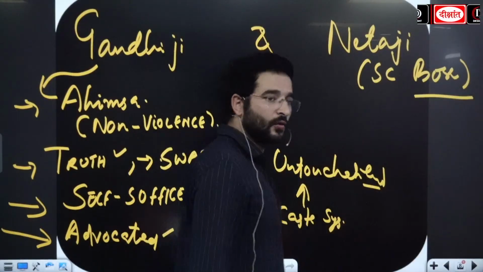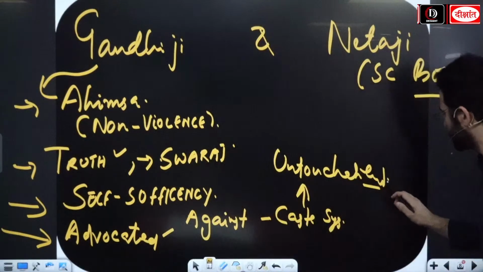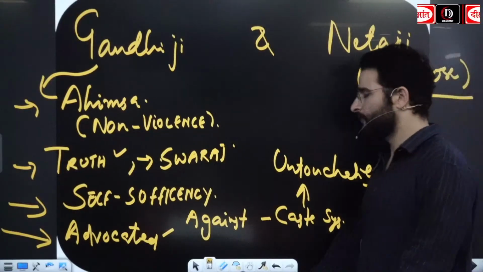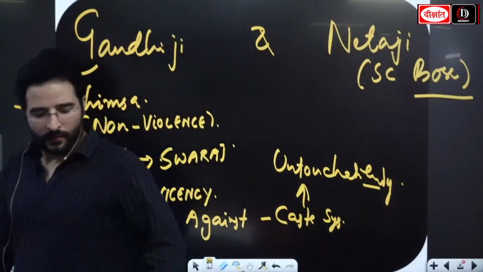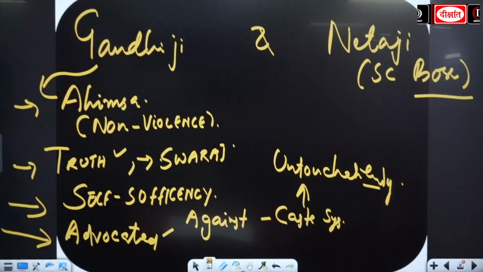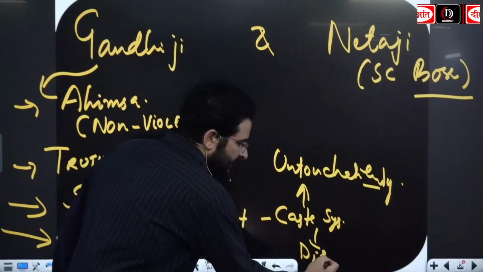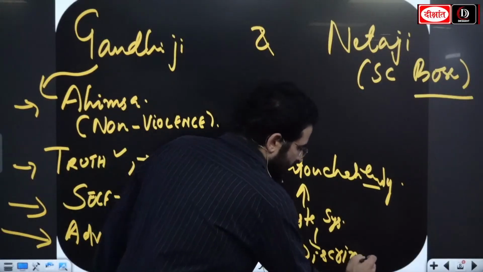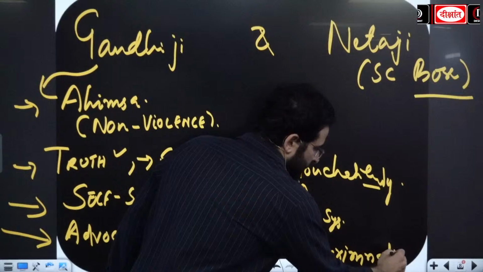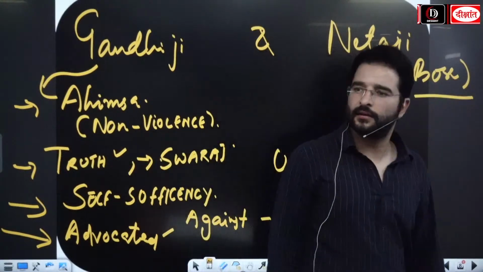But Gandhiji is going to support, guys, he is going to support the Varna system. So the caste-based discrimination, Gandhiji is going to advocate against that.